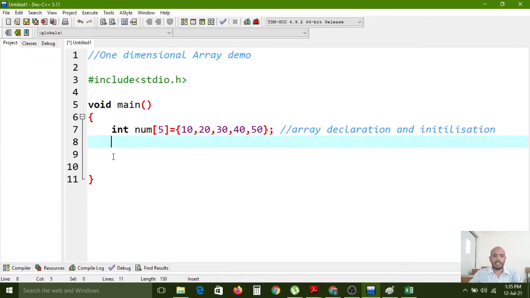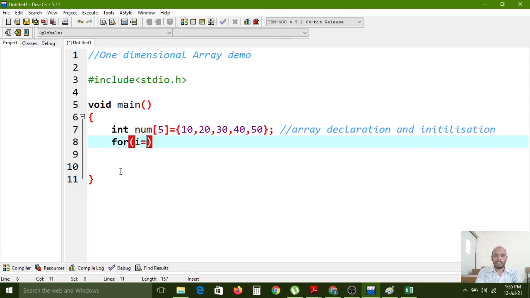Now I want to print all these values. For that, for every element you would have to write one printf statement, and that is a very burdensome process. So to avoid this burden, we have to use a for loop.